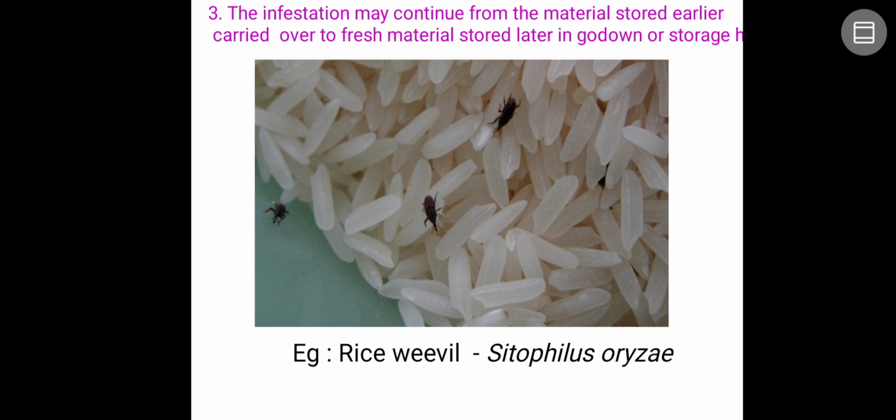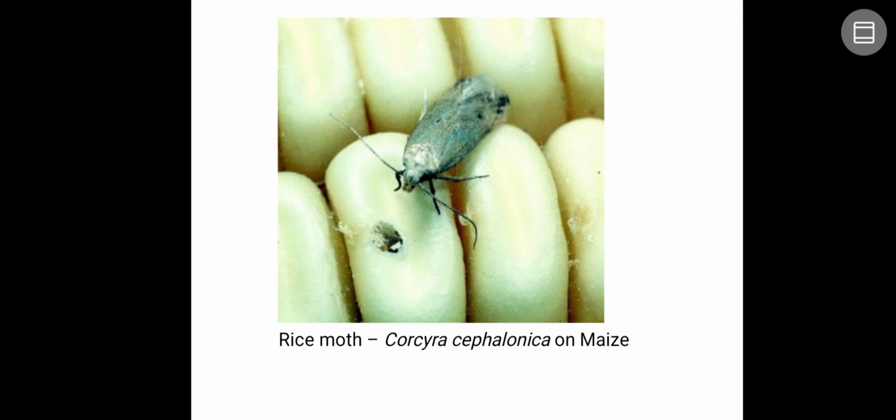So the infestation may continue from the material stored earlier, carried over to the fresh material stored later in the godown storage. So you can see another example, that is rice weevil. So that's why you should maintain proper sanitation. So rice moth, Corcyra cephalonica, is another example which is going to attack many of the cereal crops like rice, maize, sorghum and all.